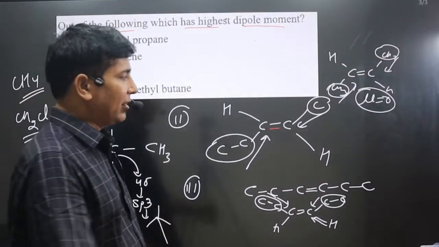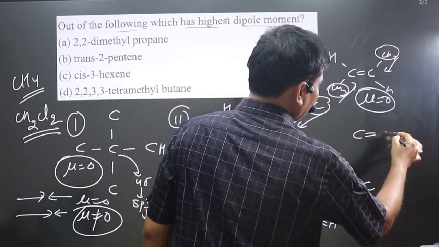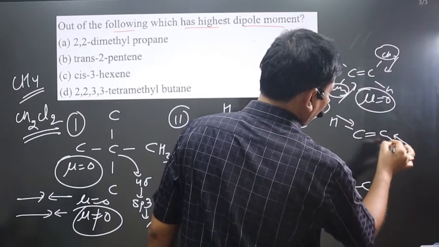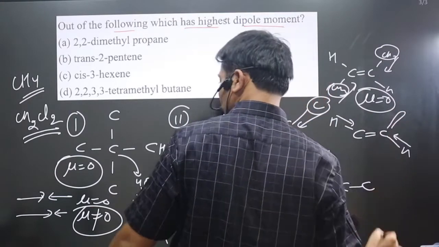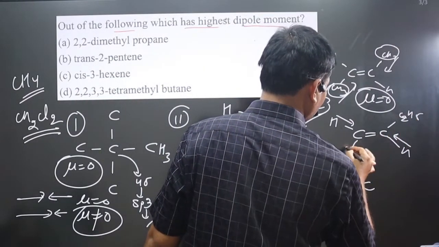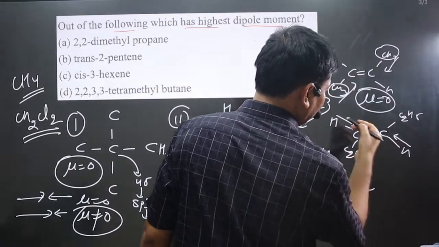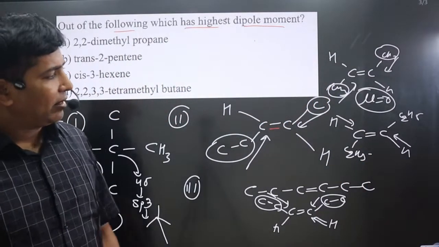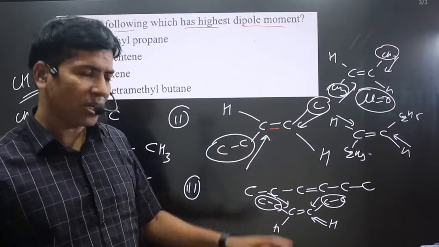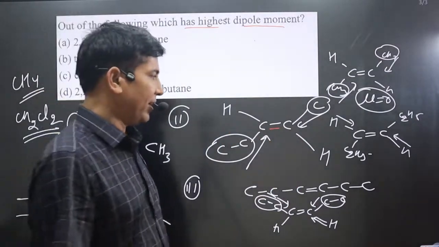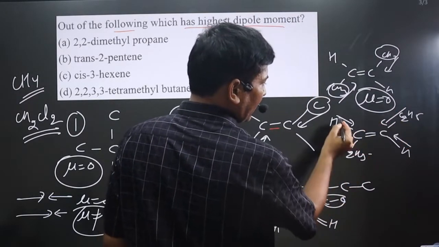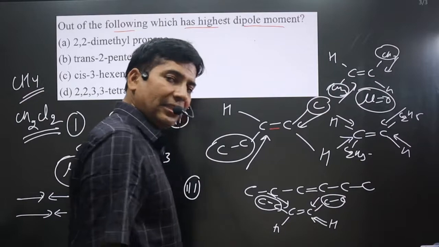But if I mention this is C double bond C, and H is there, and let's say something we mention here, C2H5, C2H5, in this case you can see these two arrow marks coming opposite to each other will cancel out each other. So the dipole moment will be 0 in this case. In this case also we can mention this arrow mark and this arrow mark are coming, they will cancel out each other, and these two arrow marks will also cancel out each other.